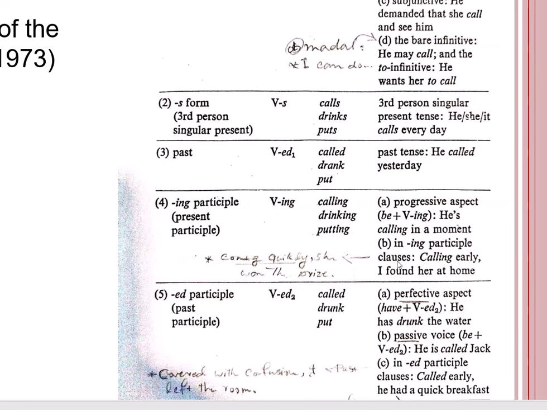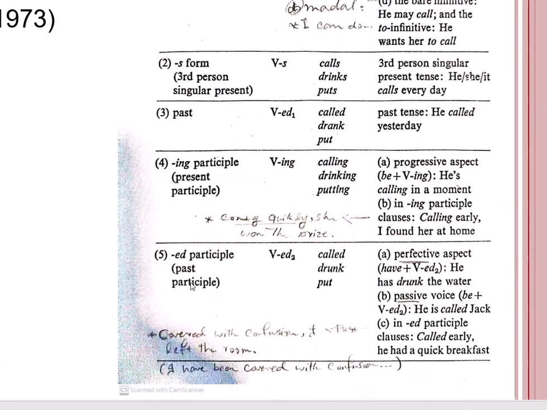A clause with a non-finite verb, and if you recall, we talked about three forms of non-finite verbs. One of them was the verb with ing, or what is called the ing participle. So, calling early, you see the verb is in the ing form. It is not preceded by any helping verb, but because it is non-finite, it appears as such. So, calling early, I found her at home.